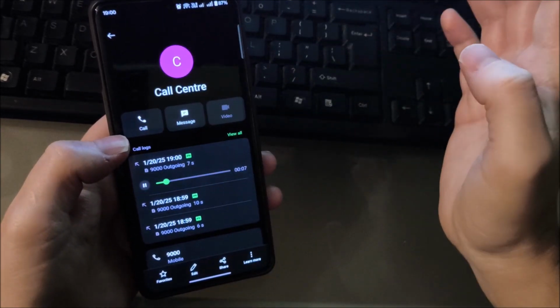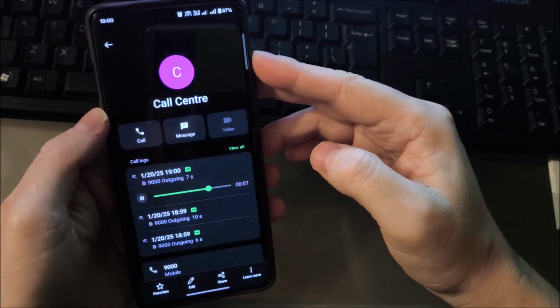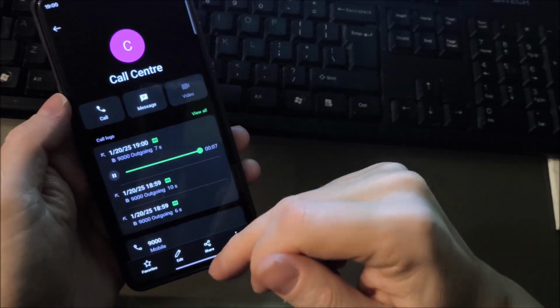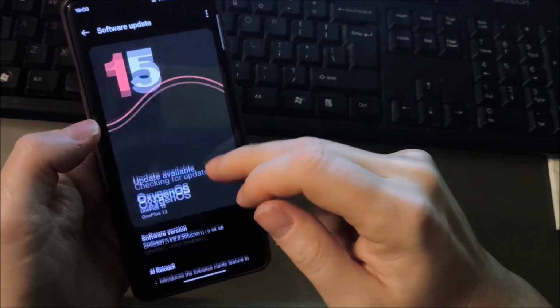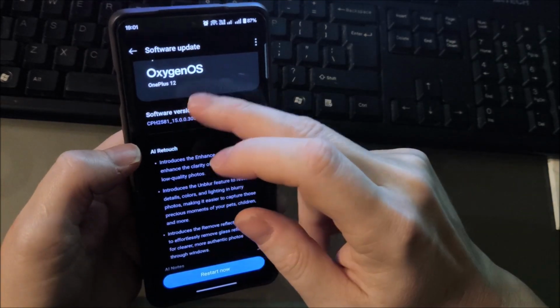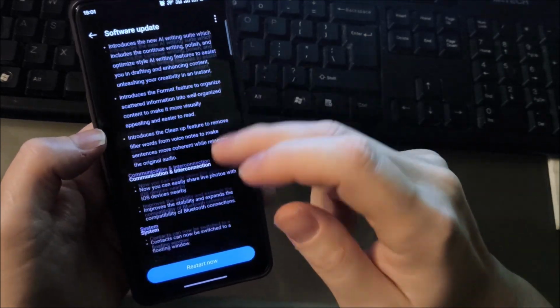And it worked perfectly. So as you can see, I have OxygenOS 15 and I have a new update. I'm going to restart,